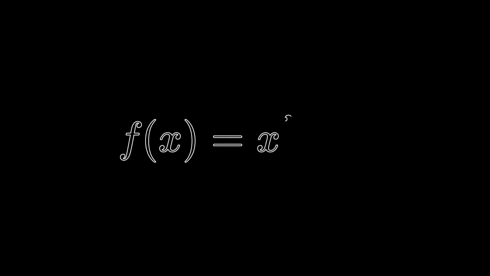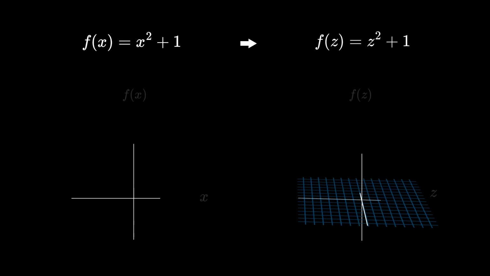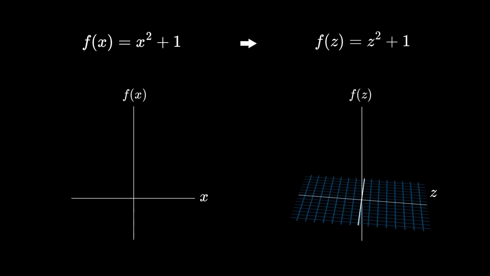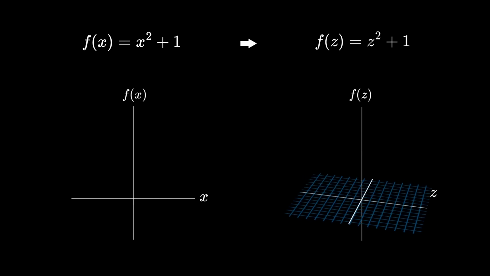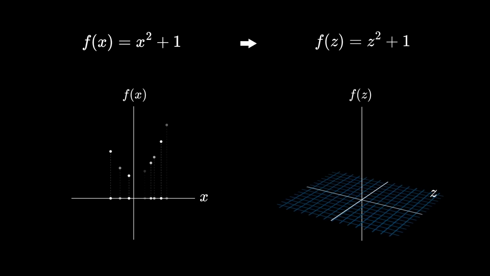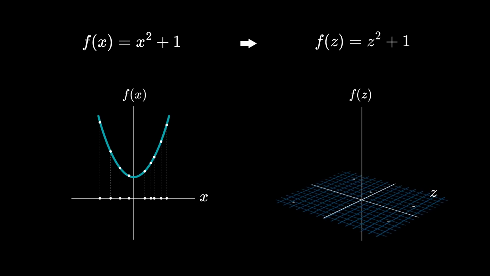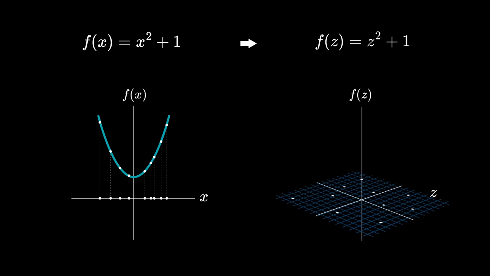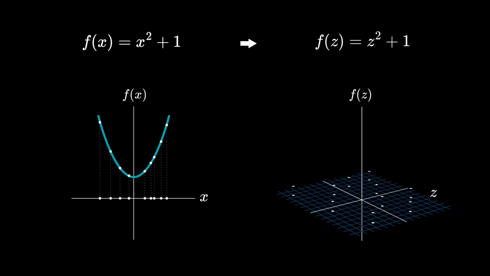Since x squared plus 1 is a second degree function, according to this theorem, there should be two solutions where this equals 0. Let's check this. First, we replace x with the complex number z. This means expanding the range of inputs for the function from real numbers to complex numbers. When there were only real numbers, there was no point where the graph intersects 0. But what happens when we include complex numbers?